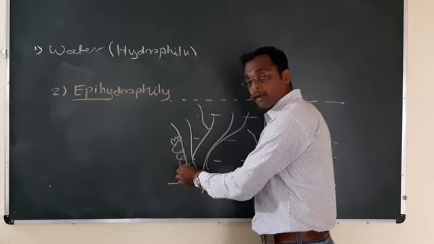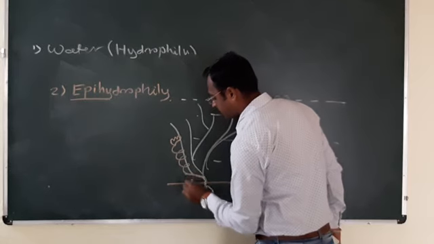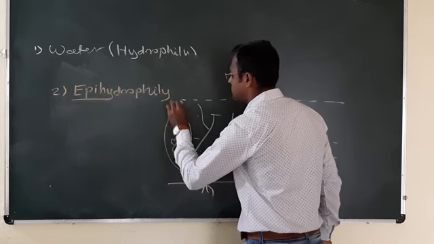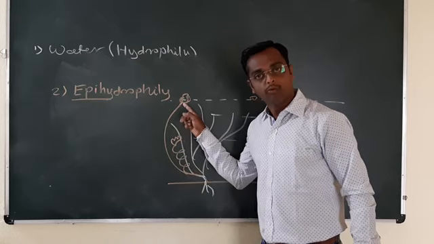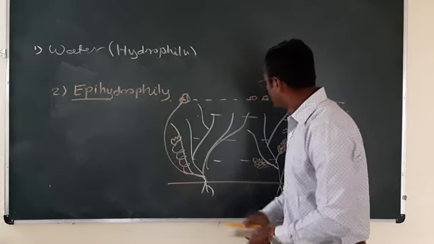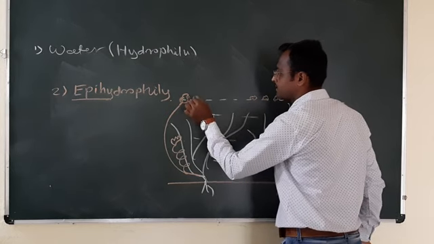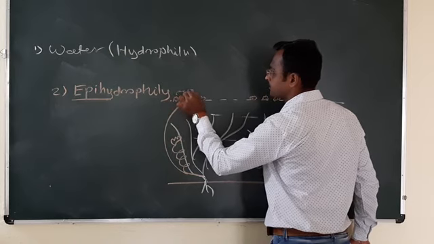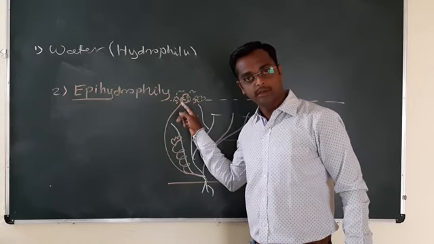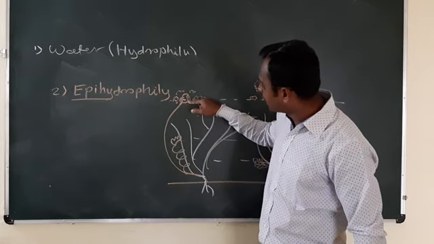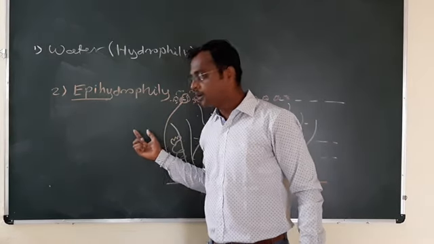When the female flower comes to the surface, it is surrounded by male flowers, and here the pollination takes place. The pollination takes place above the water surface. Hence, the type is called epihydrophily. It is seen in the Vallisneria plant.